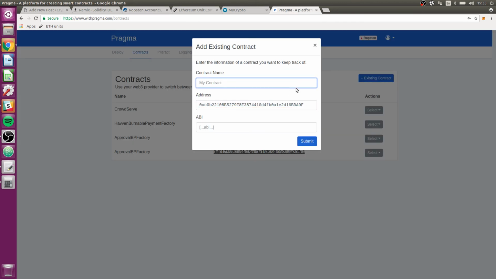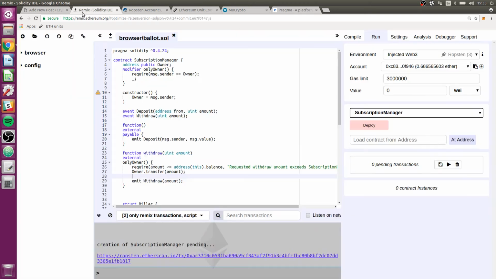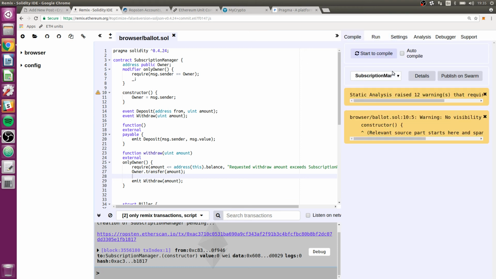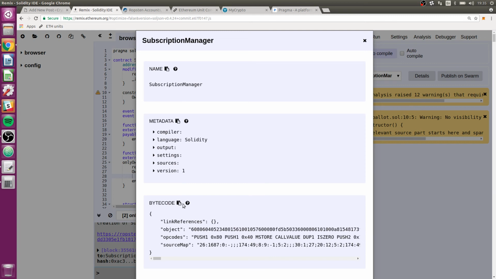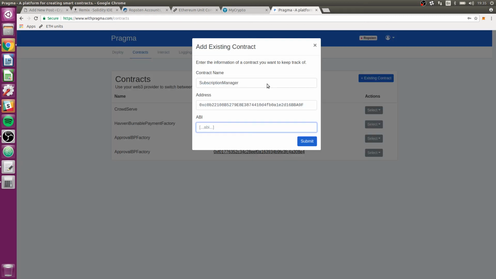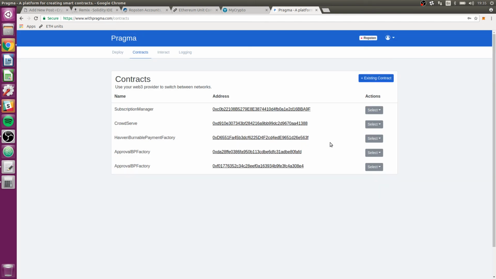I'm going to also name it Subscription Manager, like that. And then I'm going to take the ABI from Remix. And again, it's a little weird to find. You've got to go to Compiler, make sure you're selecting the right one, go to Details, and then copy ABI right there. And we'll paste it like that, submit. Okay. Now that we have this, we can go here and we can go to Interact.